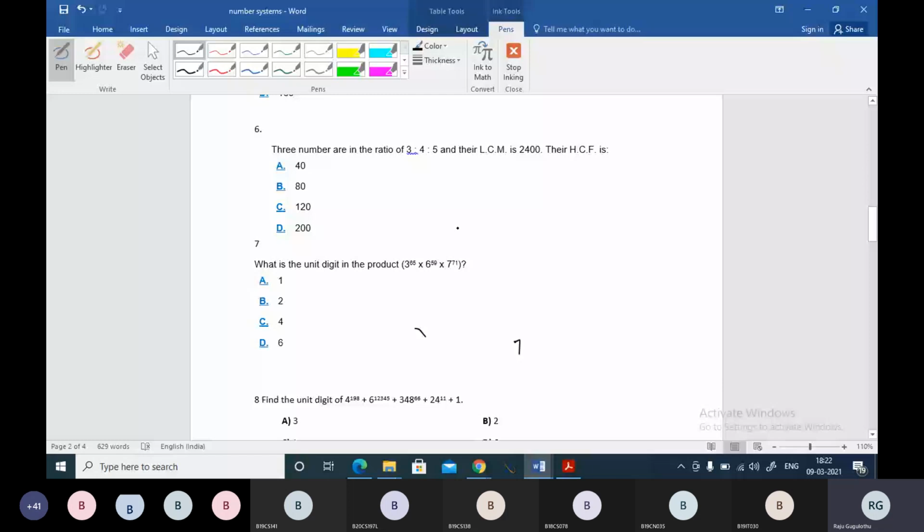And here you can take question number 6. Three numbers are in the ratio 3:4:5 and their LCM is 2400. They are asking for the HCF. You do one thing. The general approach for this question is you can consider the numbers as 3x, 4x and 5x. So the numbers are 3x, 4x and 5x. And their LCM is 2400.